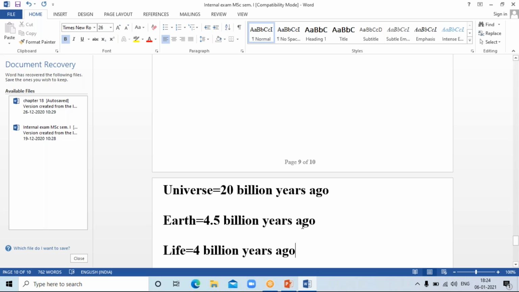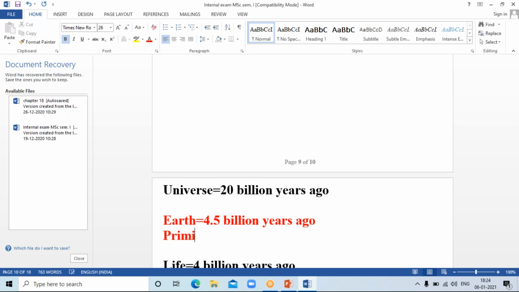Then the next theory was the evolution of earth. How did the earth form? The next point that comes to the mind of scientists is how the earth formed. Okay, primitive earth. On the primitive earth, a reducing environment was present. No atmosphere, very high temperature, no oxygen, no ozone layer.